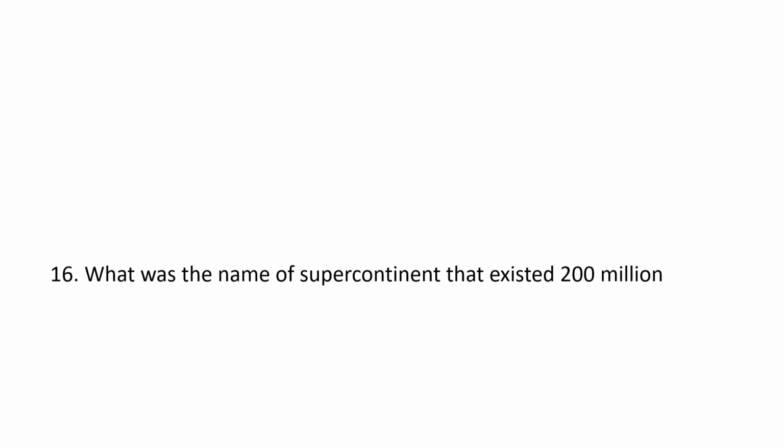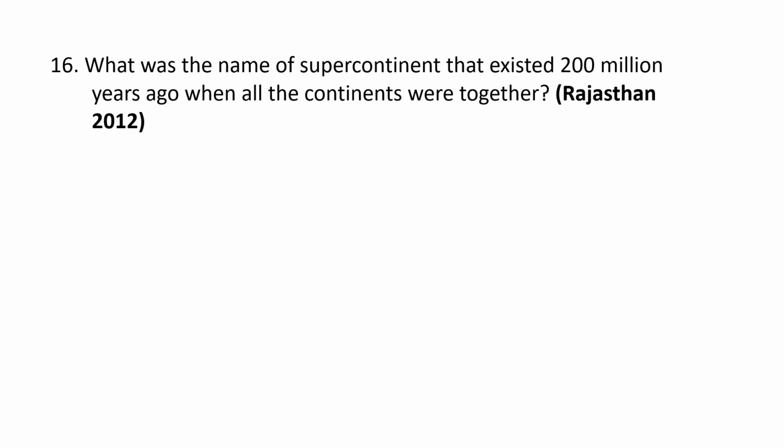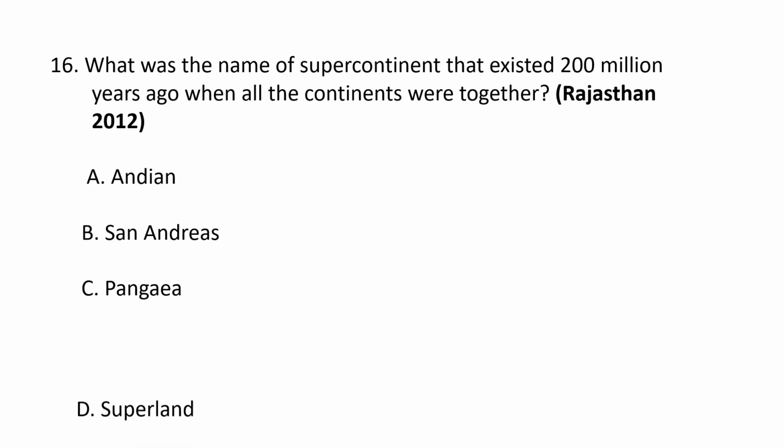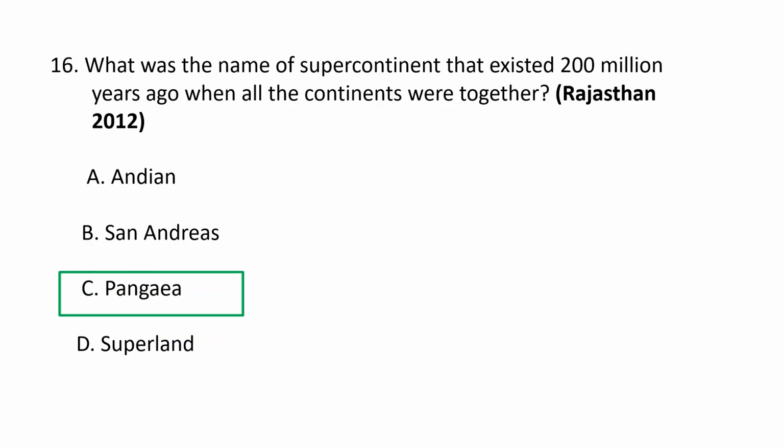Next question. What was the name of the supercontinent that existed 200 million years ago when all the continents were together? A. Andean, B. San Andreas, C. Pangea, and D. Superland. The correct option is C. Pangea. Pangea is a supercontinent that existed about 200 million years ago, and it is explained by the theory of plate tectonics, which states that the Earth's surface is composed of large moving plates that interact and cause the continents to collide and separate. So C. Pangea is the correct option.